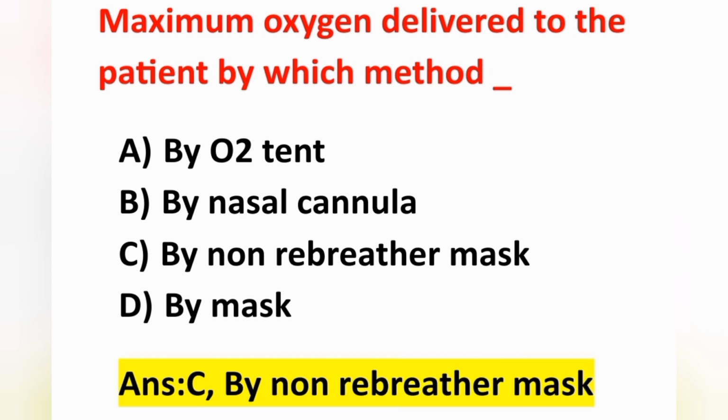Maximum oxygen is delivered to the patient by using a non-rebreather mask. A non-rebreather mask can deliver 60 to 100% of oxygen, and a partial rebreathing mask can deliver 70 to 90% of oxygen. And a Venturi mask can deliver about 24 to 55% of oxygen.